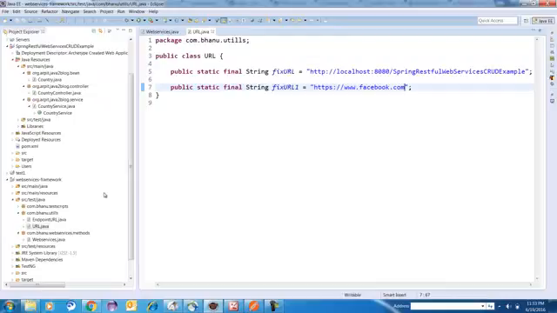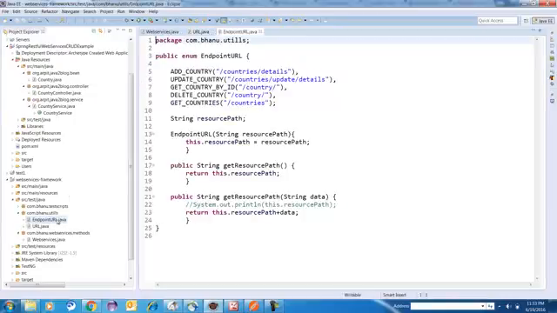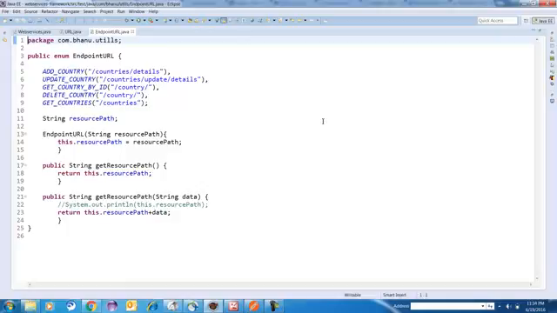So this is my URL, and then I have something called endpoint URL. This is very important, guys. This endpoint URL is very important. What I did here, I made a class called endpoint URL, and instead of writing class, I have written enum. Why have I written enum?